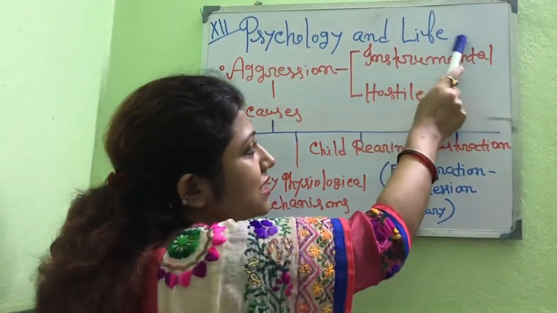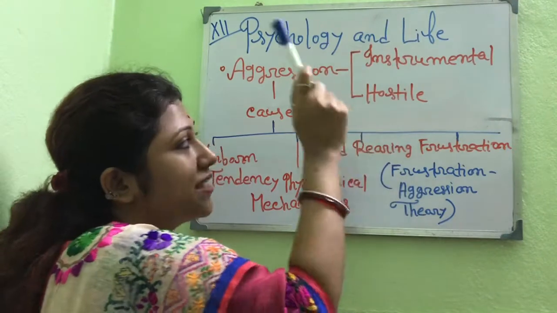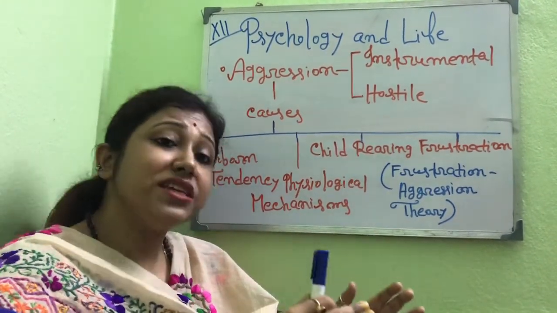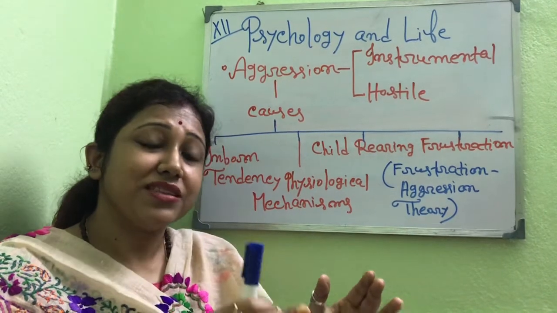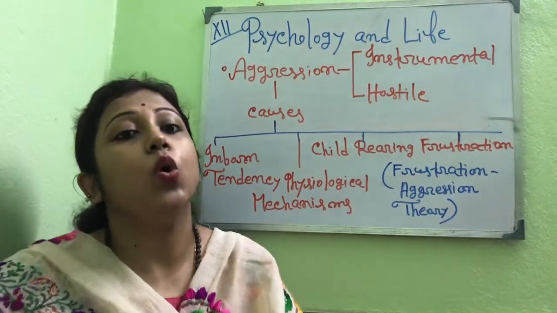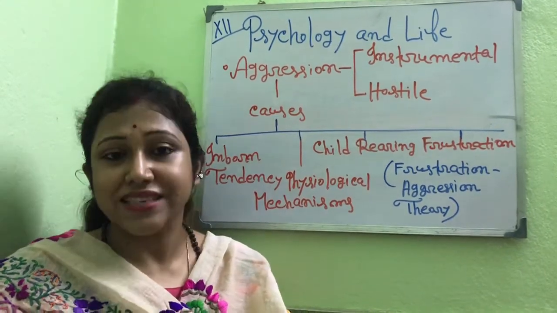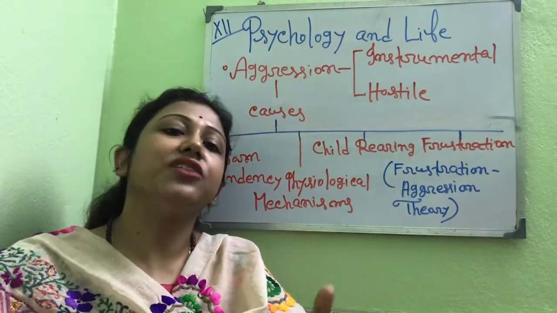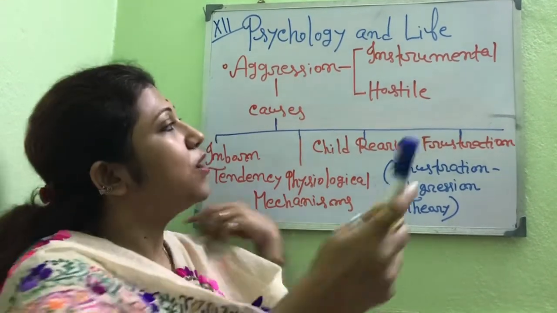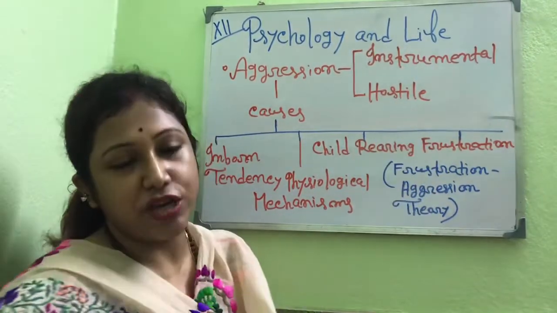Now, what are the different types of aggression? Is it instrumental aggression or hostile aggression? In instrumental aggression, a person wants to achieve his or her goal. For example, hacking another person's computer is an example of instrumental aggression.